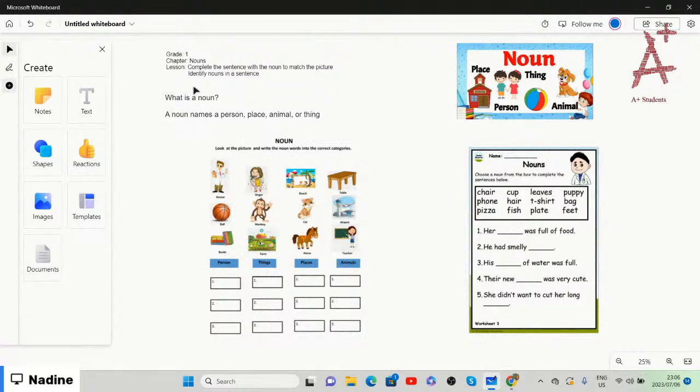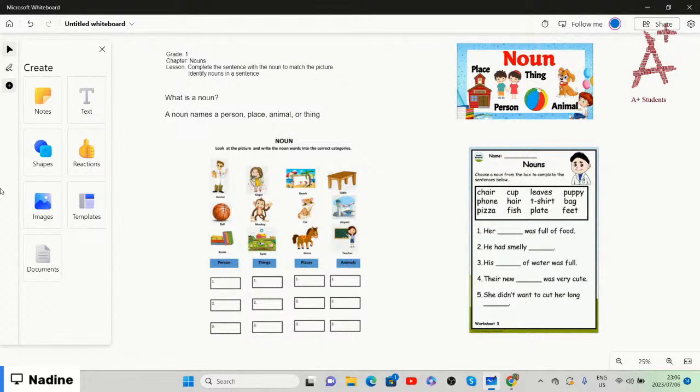If it names a person, instead of calling the person's name, for example Jane, you can even say she, her, mom, dad. Those are all people that you are naming. It doesn't necessarily have to be the person's name.